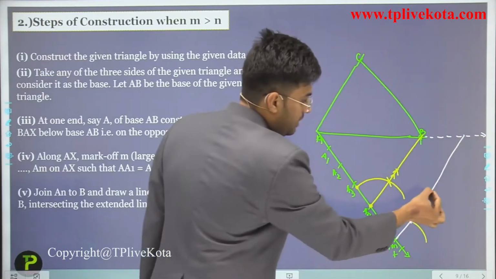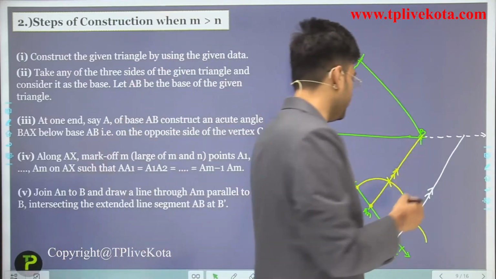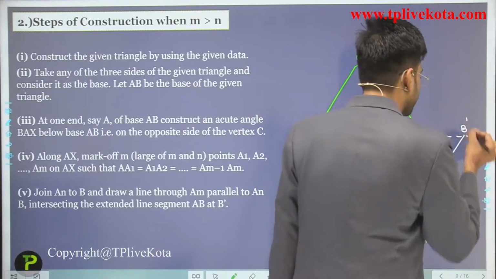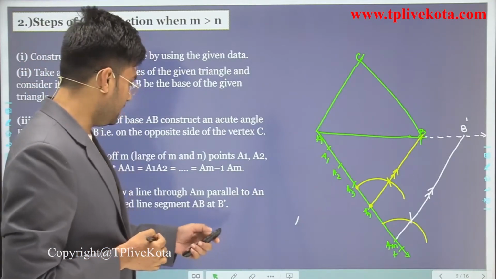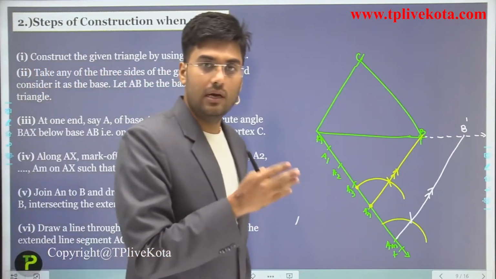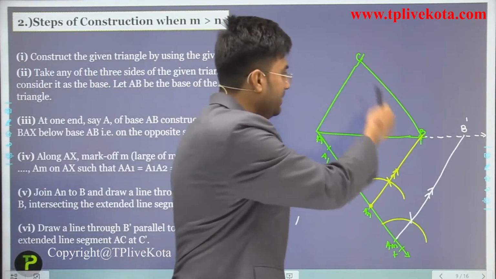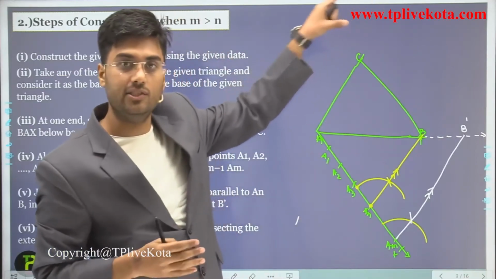Okay, so these two lines are parallel here, and this meets AB produced at B dash. Clear? Now what is our next step here? The next step is draw a line through B dash. Now we have to draw a line which is parallel to BC from this B dash, and which meets AC produced at C dash. Clear?